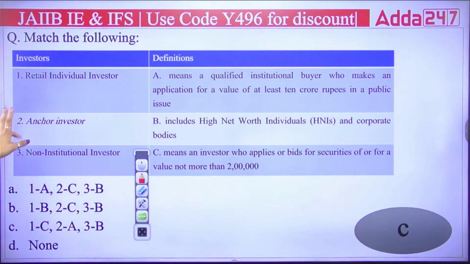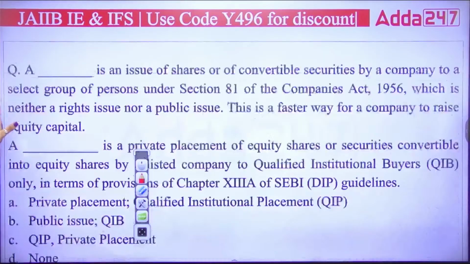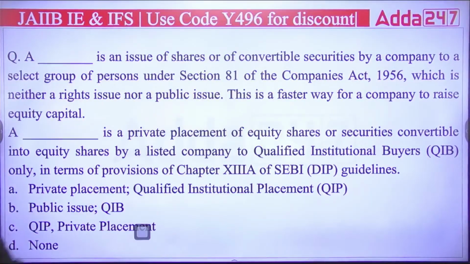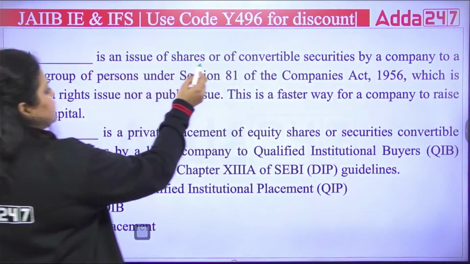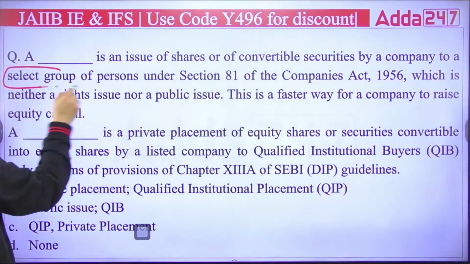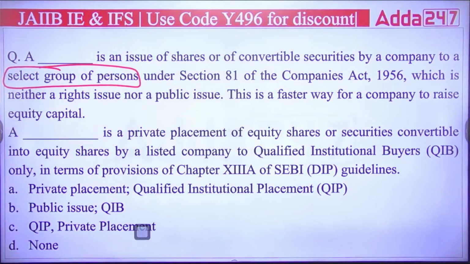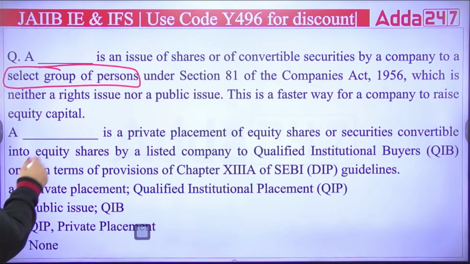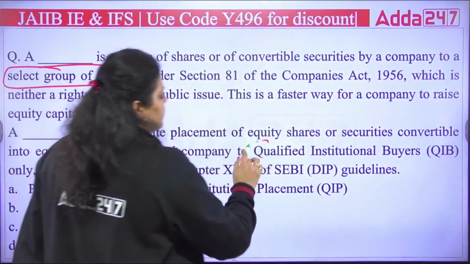So I guess this is clear to all of you. Now next question is talking about the types of placements. First is saying dash is an issue of shares or of convertible securities by a company to a select group of persons under Section 81 of Companies Act. Second is saying a dash is a private placement of equity share or securities convertible into equity share by a listed company to whom? To qualified institutional buyers.